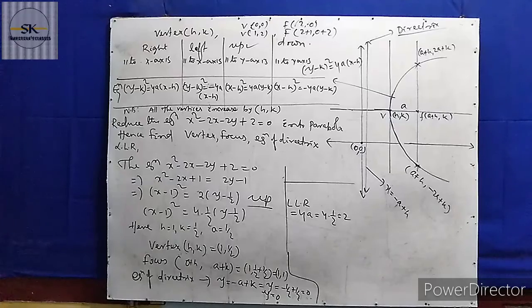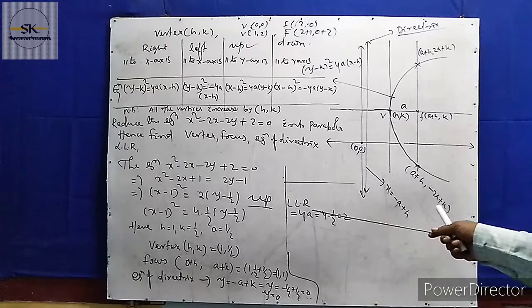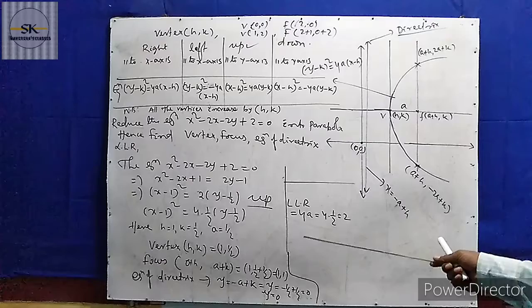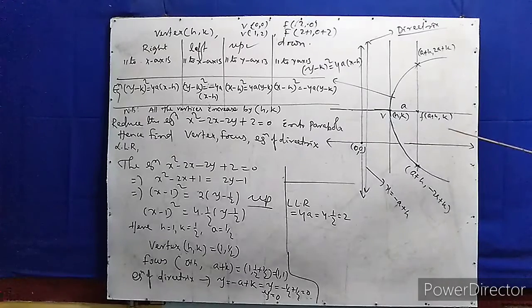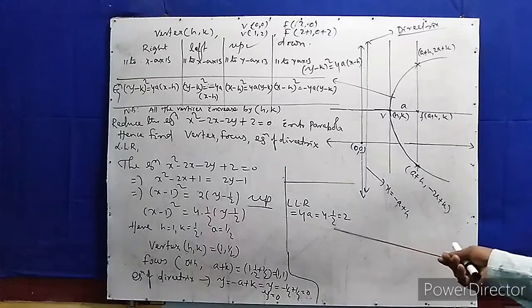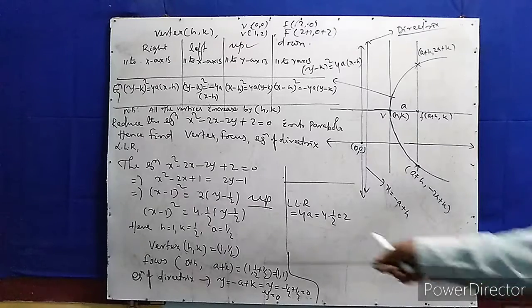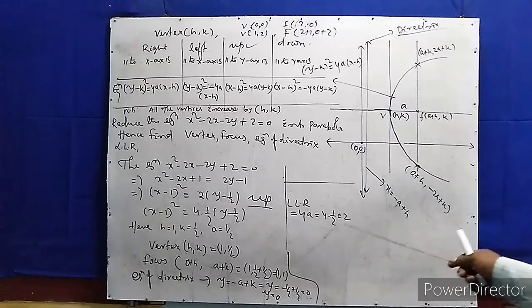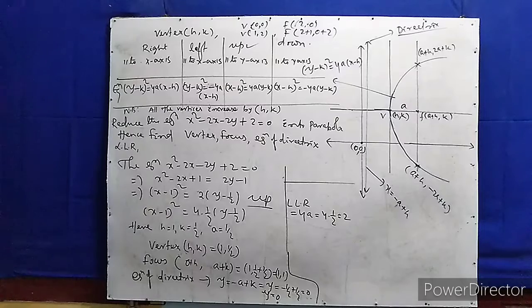But here, look at the latus rectum. The length of the latus rectum is always constant. When the vertex changes to anywhere, the length of the latus rectum always remains unchanged. So the latus rectum length equals 4a. 4 into a, which is 1 by 2 here, so 4 into 1 by 2, the 2 cancels, giving 2. So this is the length of the latus rectum. These are a few topics about parabola.